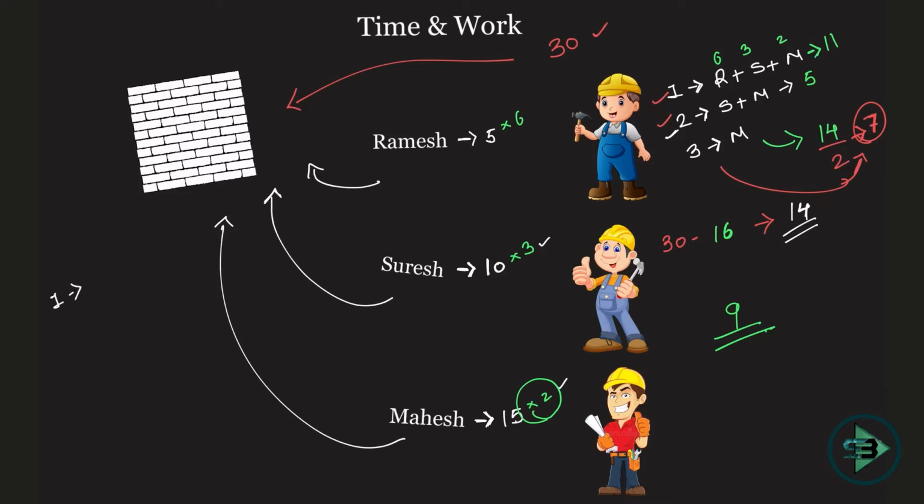First day you said all 3 of them will be working. So Ramesh in 1 day will do 1/5. We have seen this in reciprocal. What's the logic of this? Suresh in 1 day will do 1/10 of work. Mahesh in 1 day will do 1/15 of work.